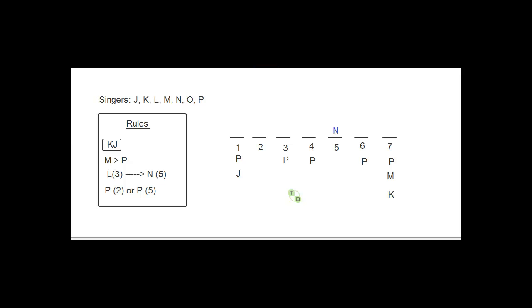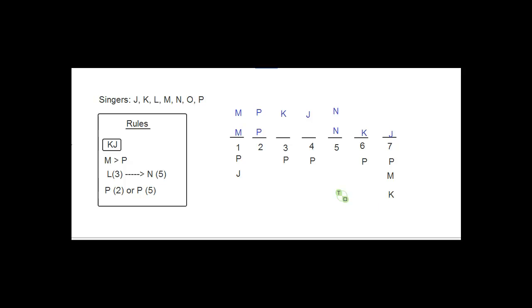Well, P has to be 2nd or 5th, but 5th just got taken up, so I have to put P here. And we kind of went down this road earlier. If P is in 2nd, then M has to come before P, so M has to be in 1st. And now I'm left with 2 possibilities for how this could play out, right? And I'm going to recreate this one time, move it up here, and then play out the 2 possibilities. So I can either put the KJ block like this, right? Or I can put the KJ block like this.